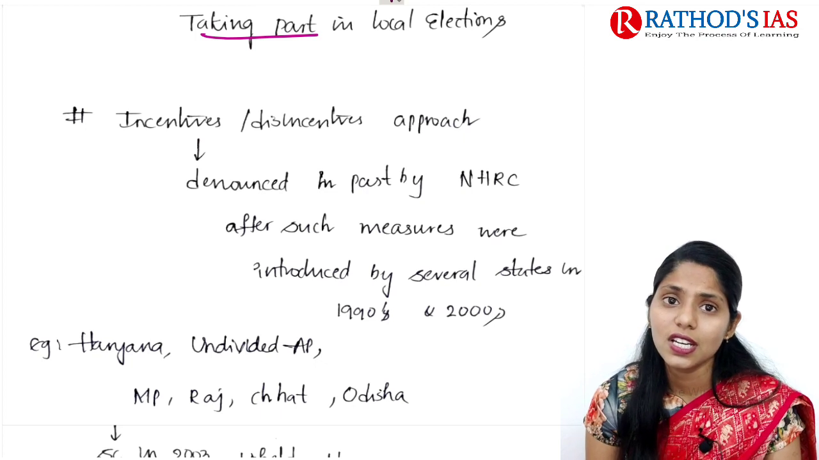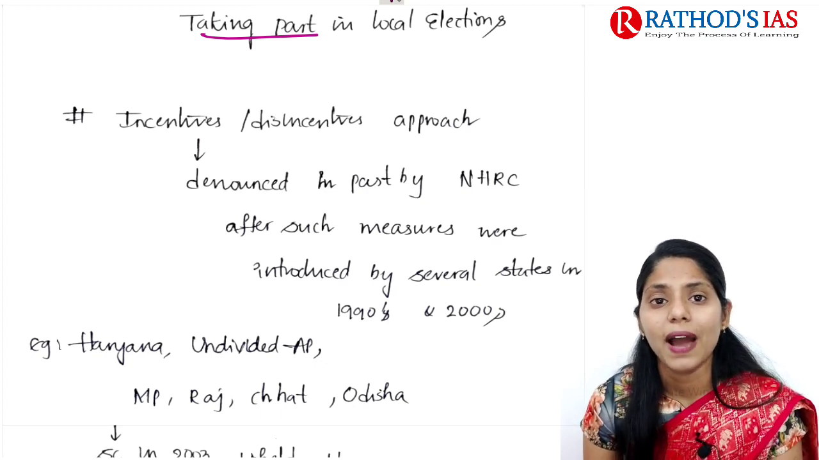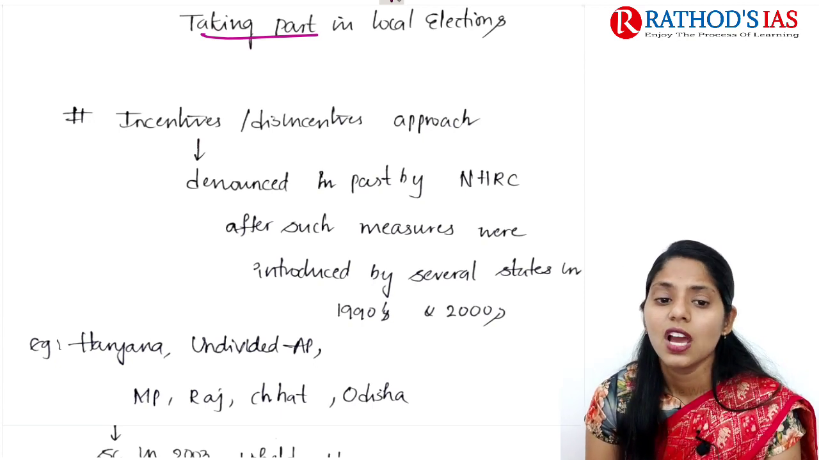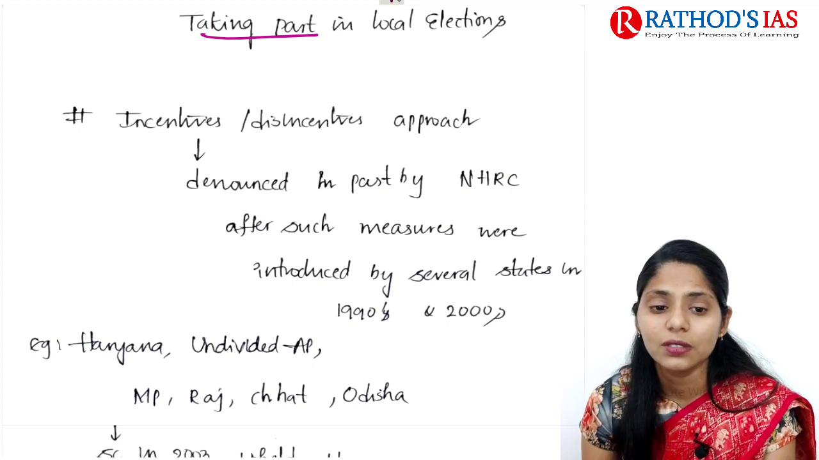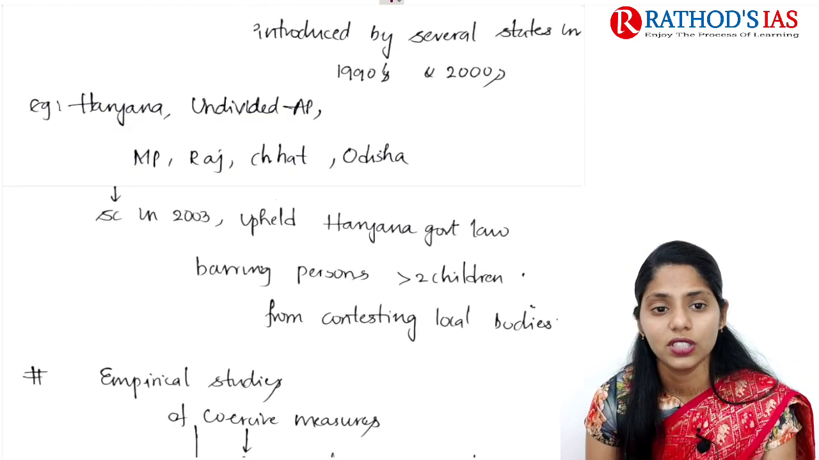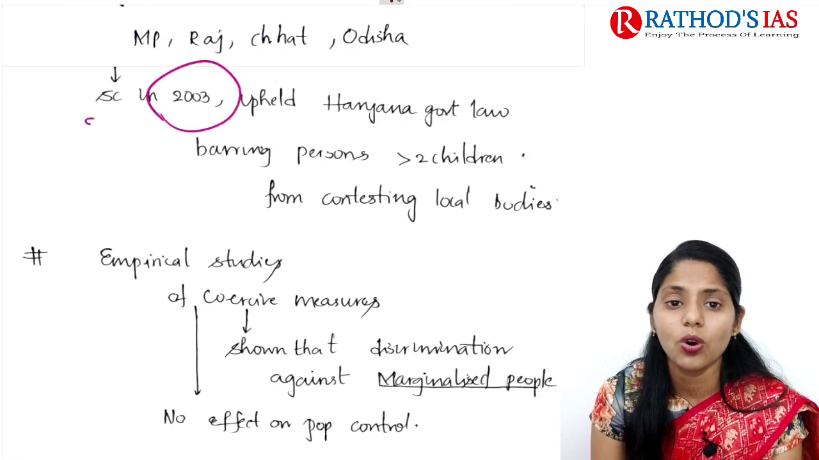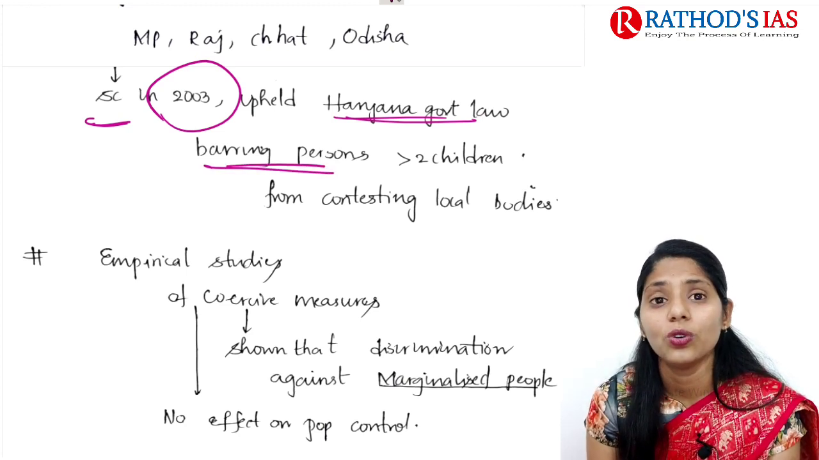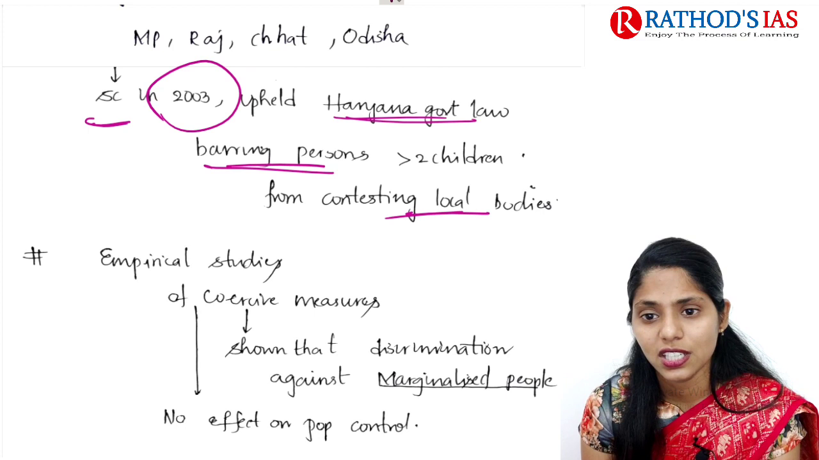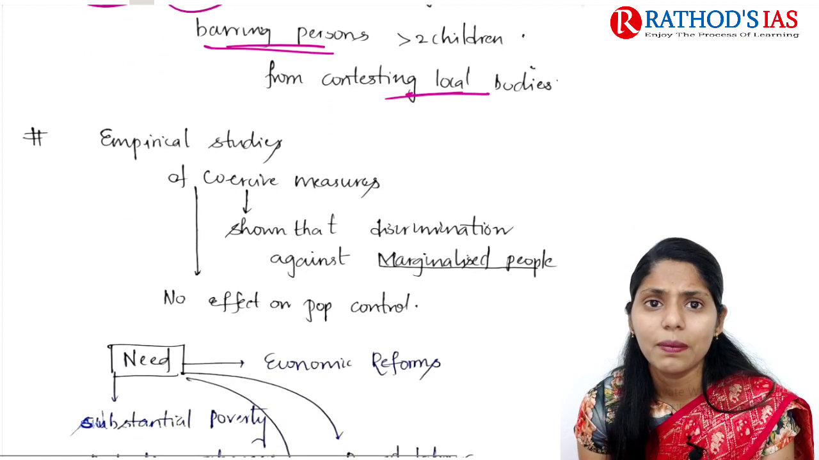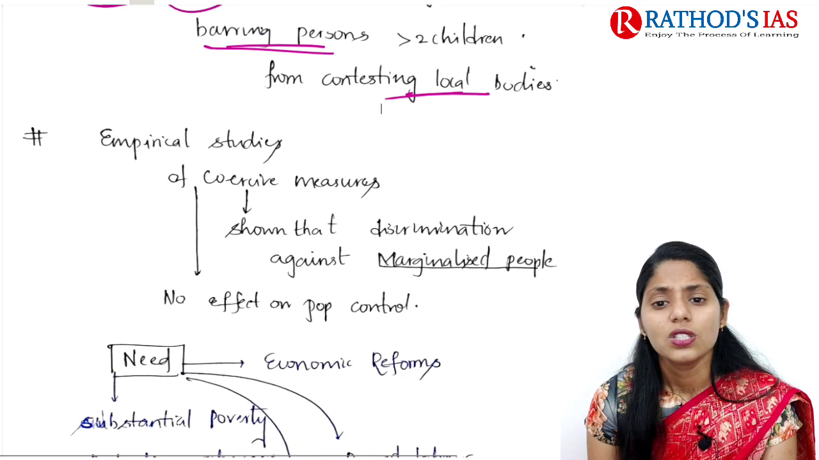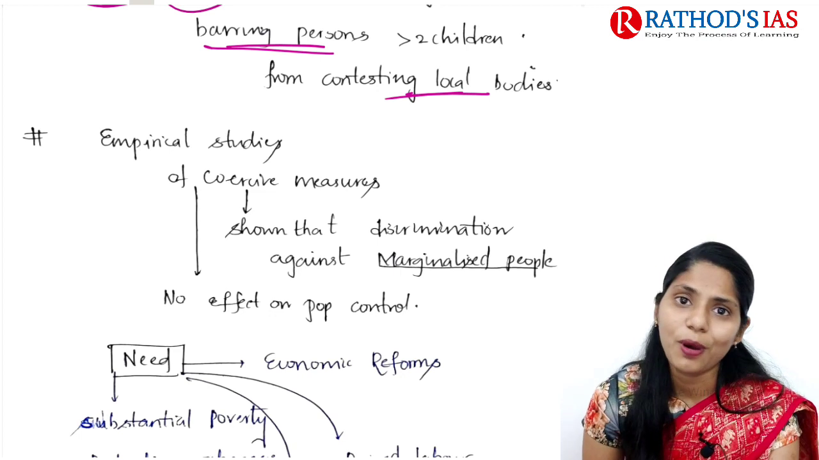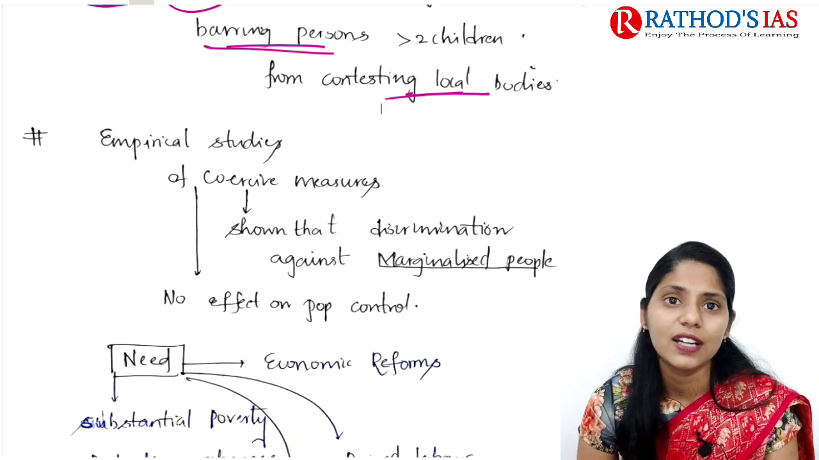This incentive and disincentive approach was denounced in the past by the National Human Rights Commission, after such measures were already taken in some states, for example Haryana, undivided Andhra Pradesh, MP, Rajasthan, Chhattisgarh and Odisha. Later, in 2003, the Supreme Court upheld the Haryana government's law barring persons with more than two children from contesting local body elections. Empirical studies also say that discrimination against marginalized sections of people has no effect on population control. So these are some important things that you need to remember.